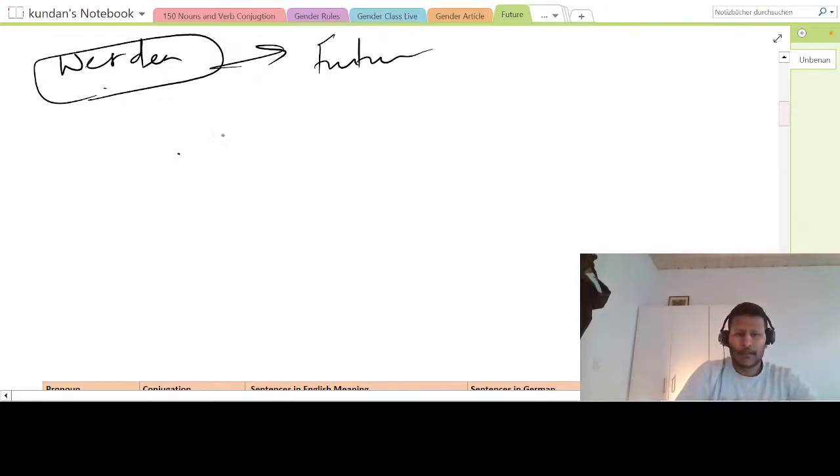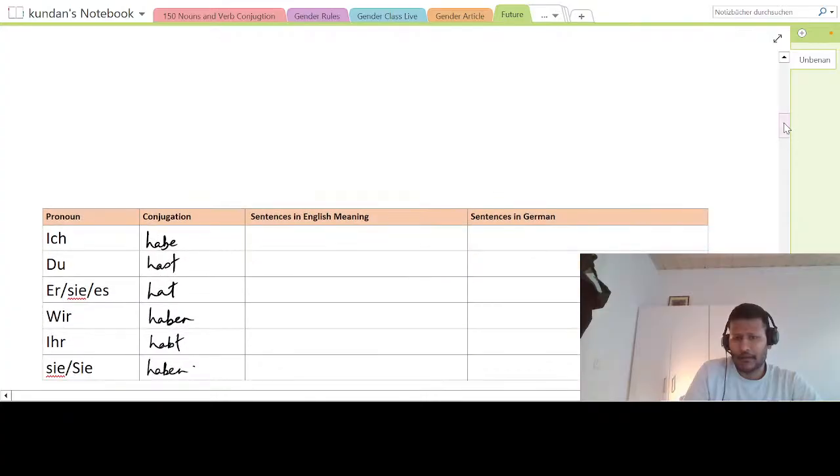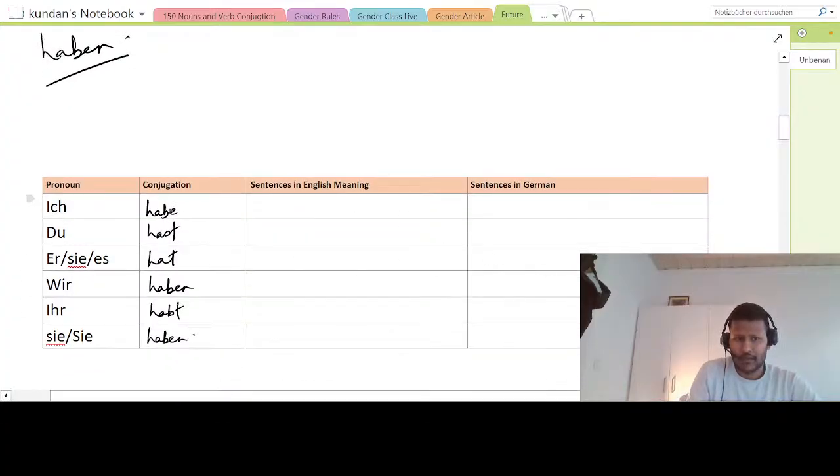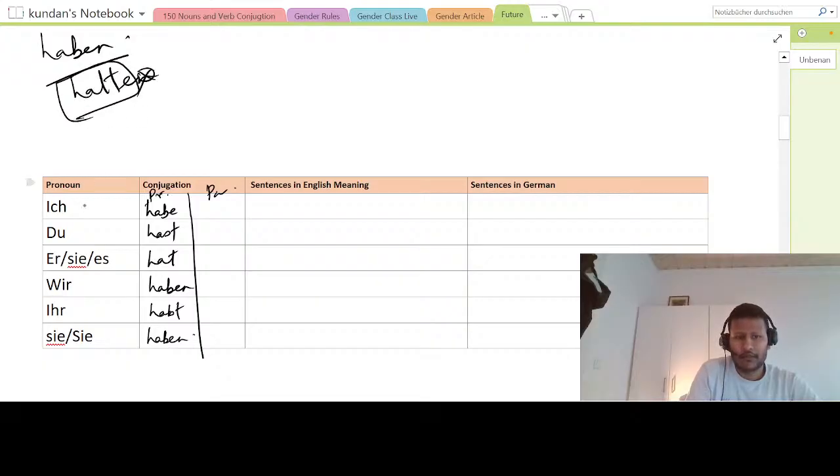All right. So now, hatten, right? I told you that in past, you just see how the haben format changes. Let me not rub this, but keep a simple thing here. So it is for present, and this is for past. Here this haben will be hatten. So remove this, keep this for ich.